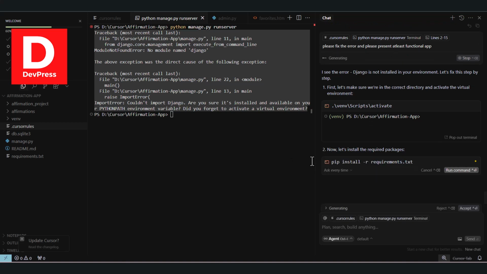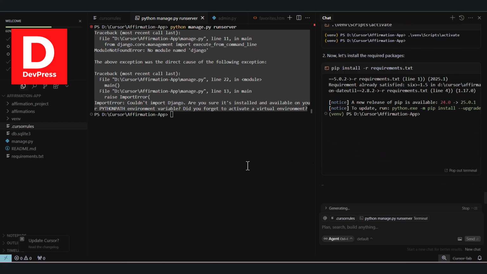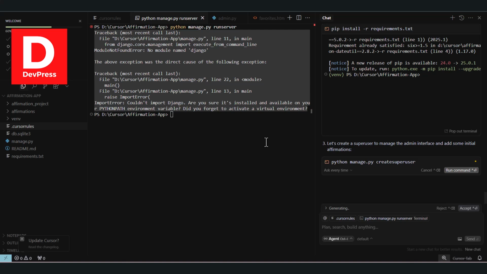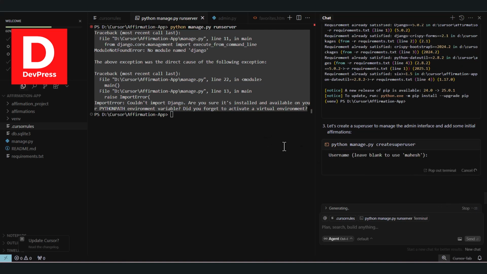I pass the error to the AI, right, so it is attempting to fix things by creating a superuser and all, but I don't think it is fast enough to create the backend, so I can at least get it to finish the app.